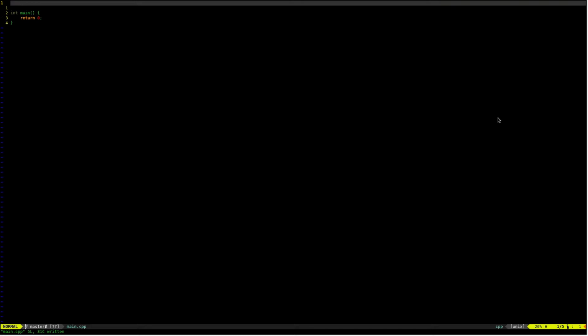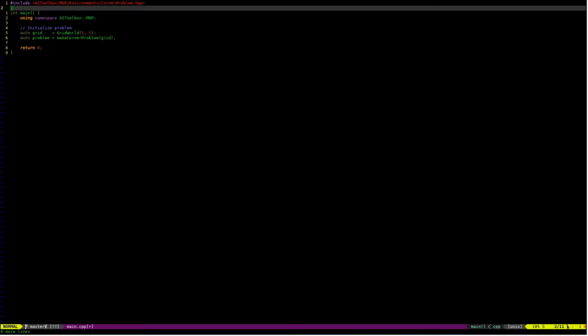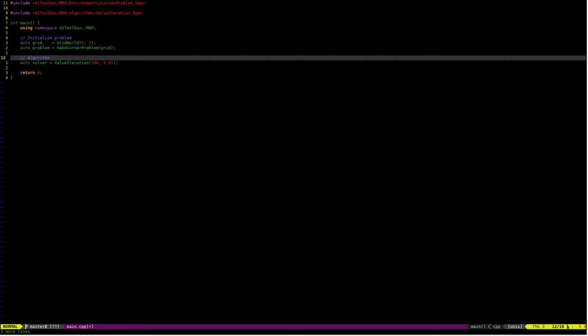The library is written in C++ and is fairly easy to use, and we can demonstrate this with a brief example. First, we instantiate one of the pre-made environments from the library. This creates a simple MDP grid world environment, where the agent needs to discover a path to a specific goal state. Next, we need to specify the algorithm that we want to use. In this case, we will use value iteration. Value iteration will perform planning, and the arguments here specify the horizon and the error threshold for convergence. Next, we apply our algorithm to our problem, and we obtain the resulting value functions.